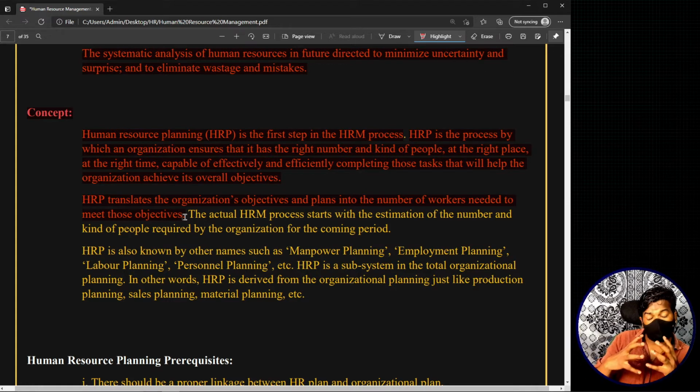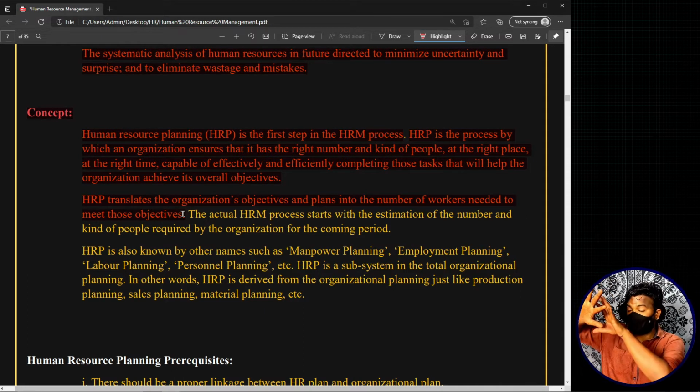Basically, human resource planning converts the organizational objectives into a different measure, which is the number of workforce needed, right? So human resource planning translates the organizational objectives and plans into the number of workers needed to meet those objectives. It gives you a number telling you that, okay, that is your overall organizational objective or goal, so you will be needing these many people at this time. In this way, human resource planning is converting the overall organizational objectives into the workforce needed to complete those objectives and goals.